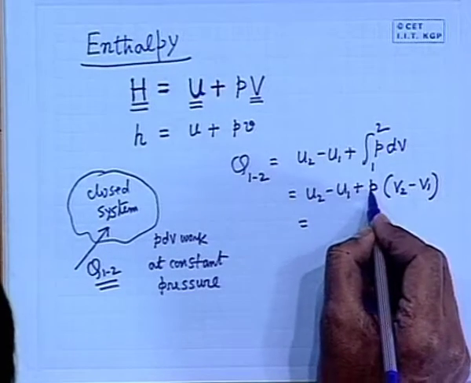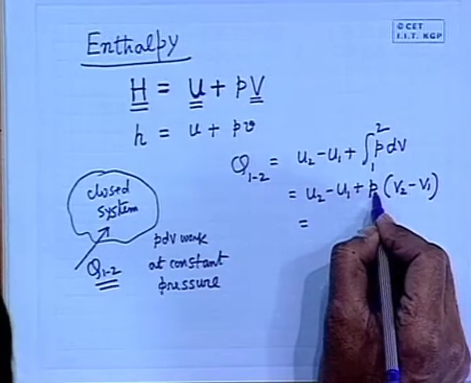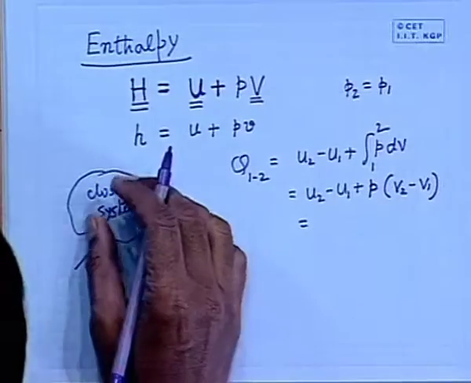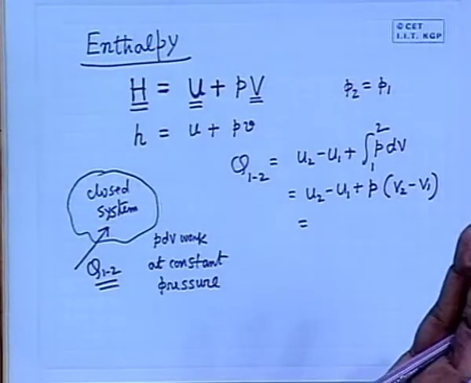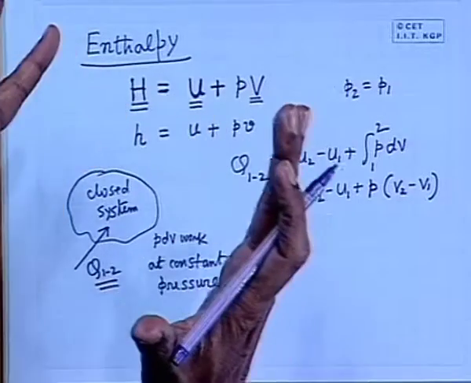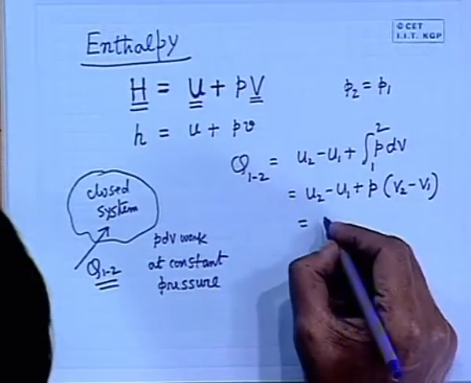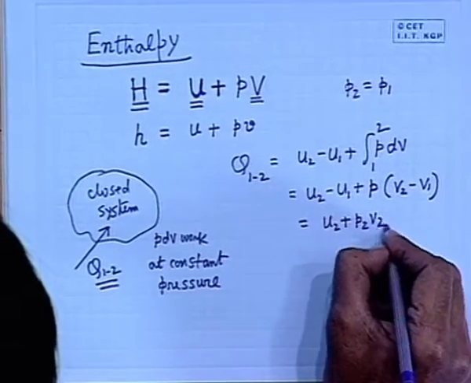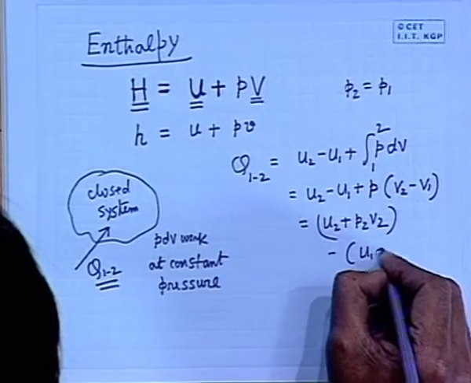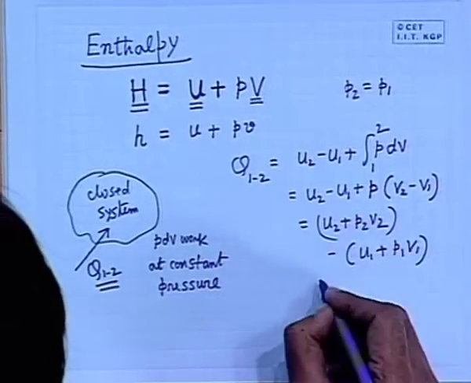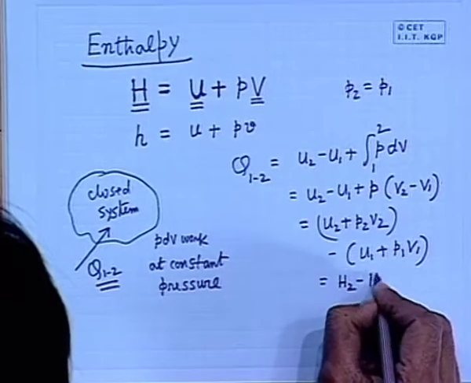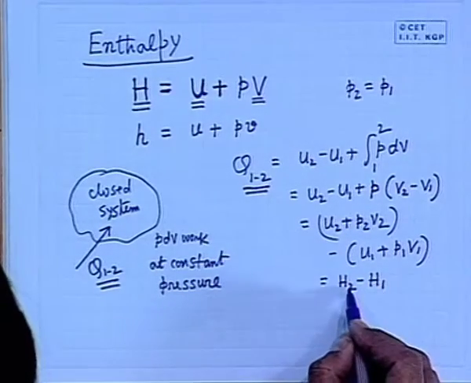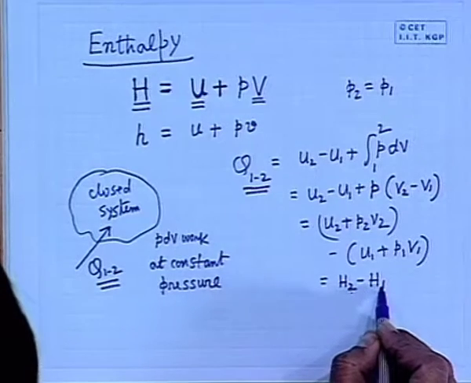So, you can write this: we can use P2 when we multiply with V2, and P1 is multiplied with V1, since P2 is equal to P1, pressure remains constant. That means at constant pressure the displacement is taking place. That means heat is added in such a way that whenever it is displaced, it is at constant pressure. Then we get U2 plus P2 V2 minus U1 plus P1 V1, which is H2 minus H1. So, therefore, we see the heat added is given by the difference in enthalpy at the two states, enthalpy at state 2 minus enthalpy at state 1.